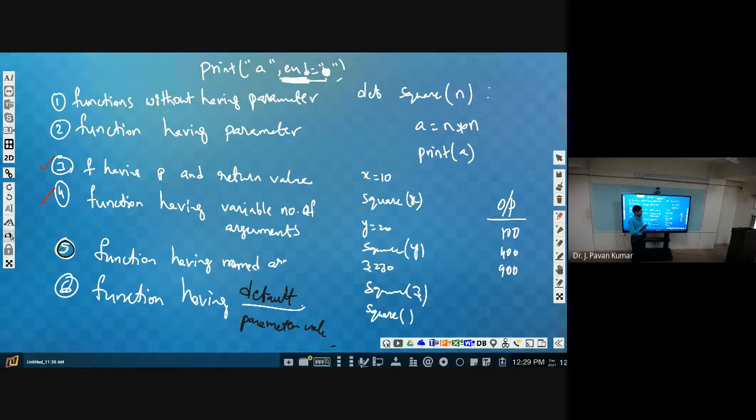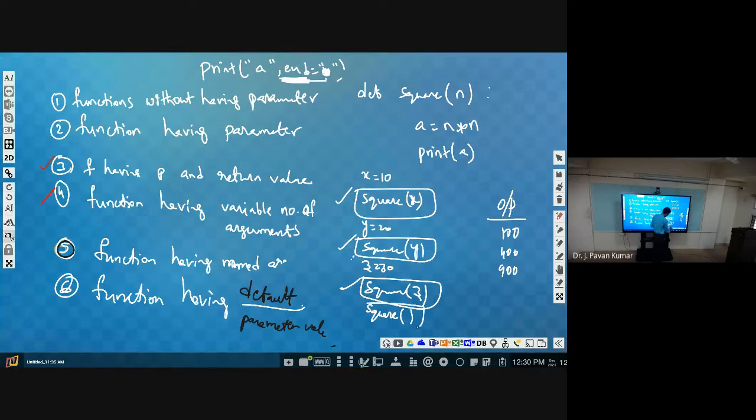Understand? But what is our requirement is, if the argument is supplied in the function call, then you take it, otherwise you take the default value. That is the requirement. If in the function call we are having the argument, then it is fine, you take the x value. Here we are passing the argument, then you take the y value as the n value. Next, here also we are passing the argument, so you take z as the n value. So it's fine. But if the argument is not supplied, then you take the default value. Okay, this is the requirement.